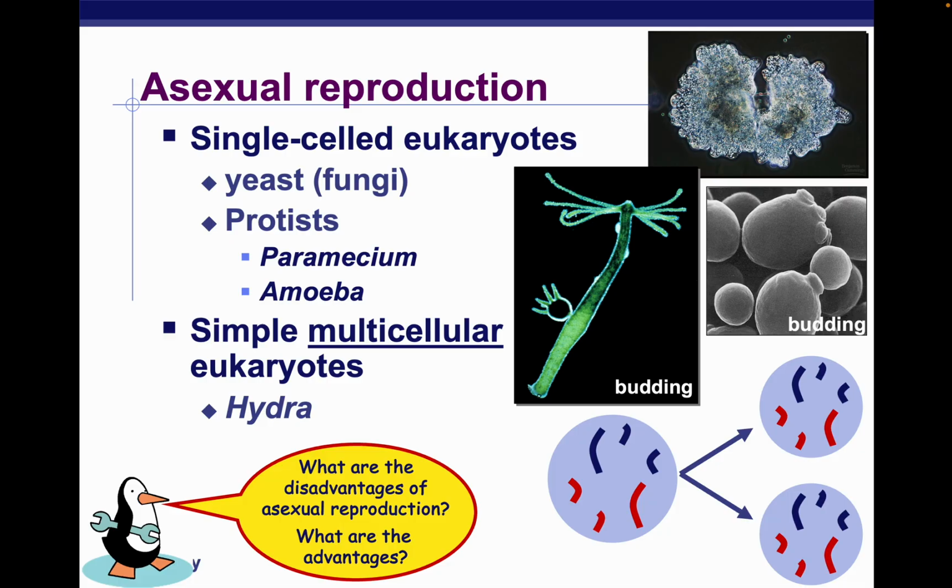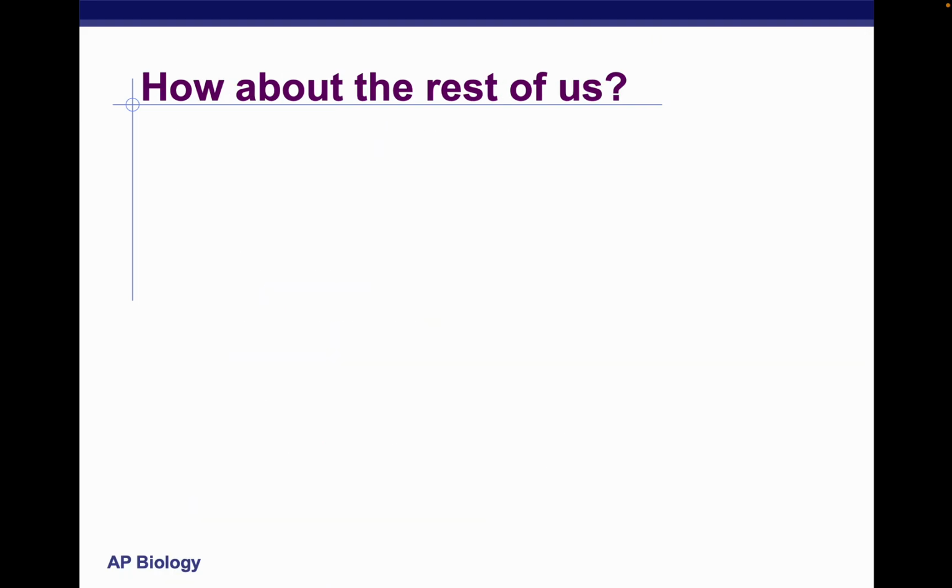So what are the advantages? The advantage is that asexual reproduction is actually way faster than sexual reproduction. But the disadvantage is there's no genetic diversity. It's very limited, except for mutations, compared to sexual reproduction.